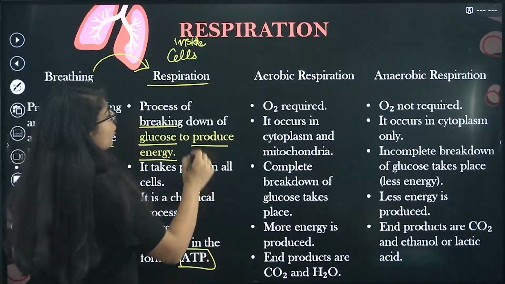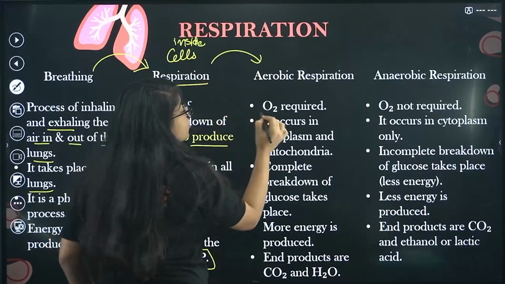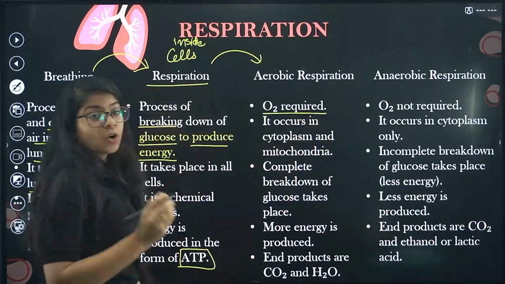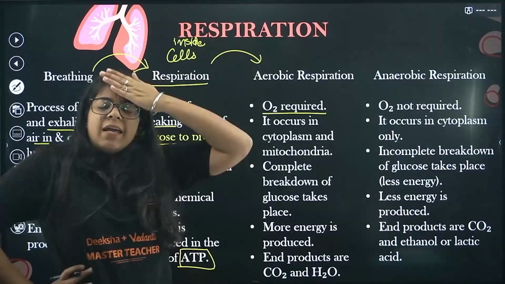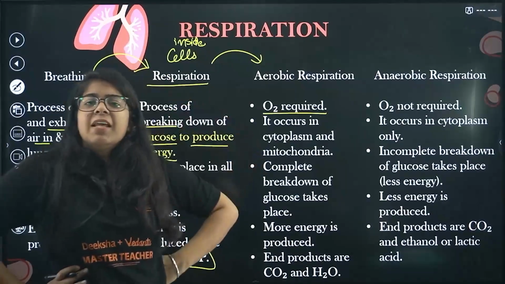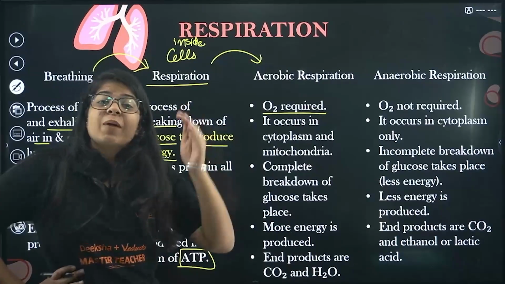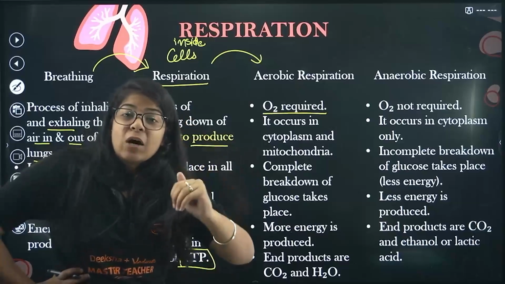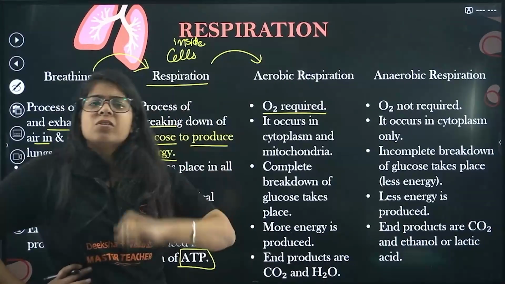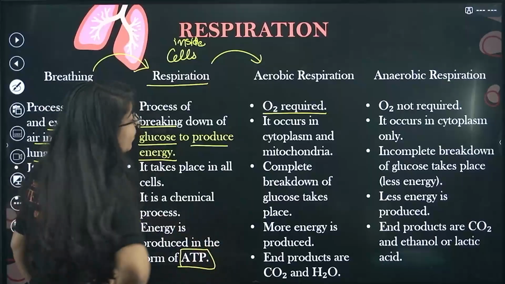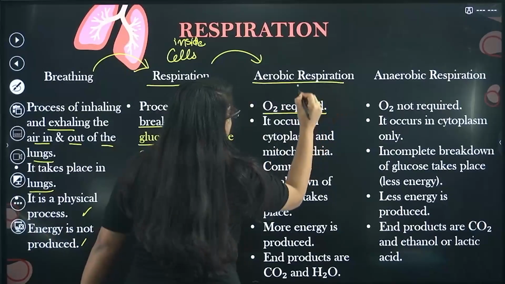Simply, in aerobic respiration, oxygen is required. Obviously, I'm inhaling. Arey, you are still confusing breathing with respiration. Respiration is breaking down of glucose into energy. Sometimes oxygen is needed, sometimes oxygen is not needed. In aerobic respiration, oxygen is needed.